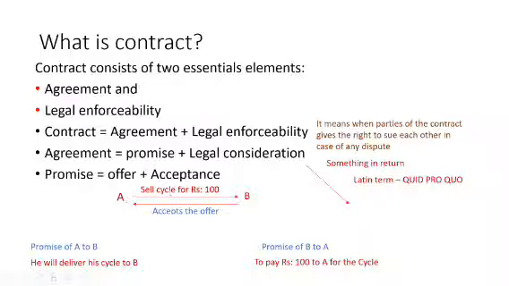Now if A did not sell this cycle to B, B can sue A. In the same way, if A sells the cycle to B, and B does not pay 100 rupees, then A can sue B. That is, the two parties have the right to sue each other in case of any dispute. This way the enforceability can happen.